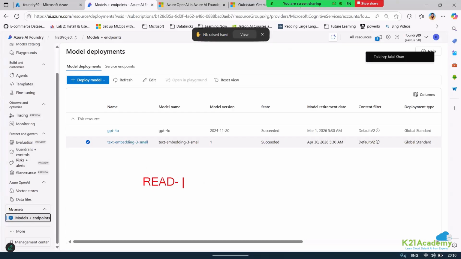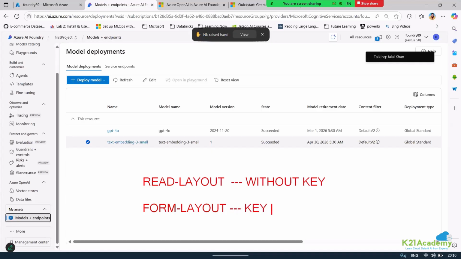The read layout is going to read the information without key value pairs. It just reads. It does not attach a key. When you use a form layout, there is a layout called form or something, which actually keeps the information in key value pairs.